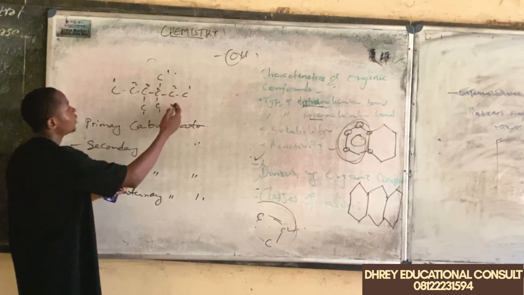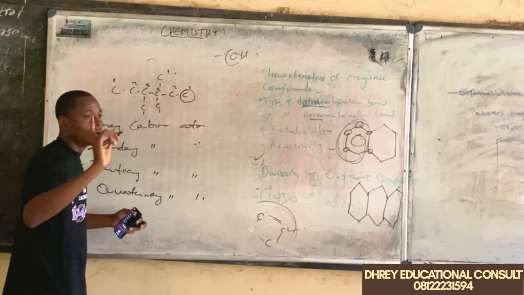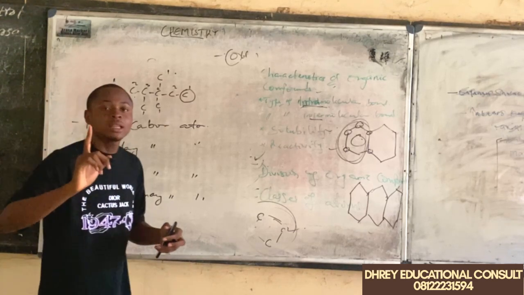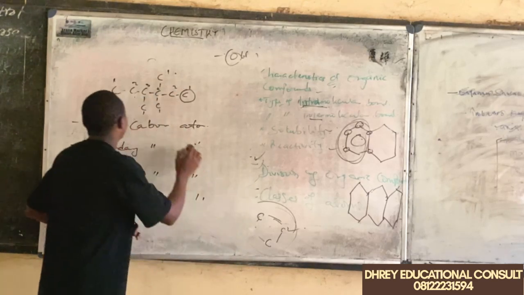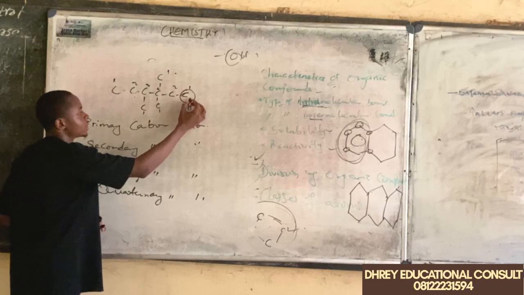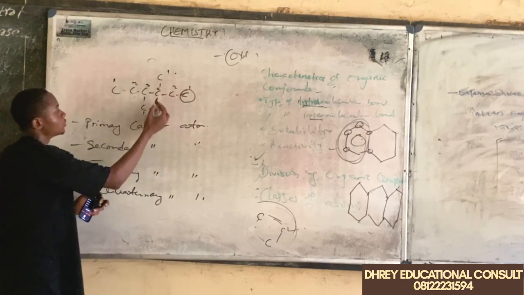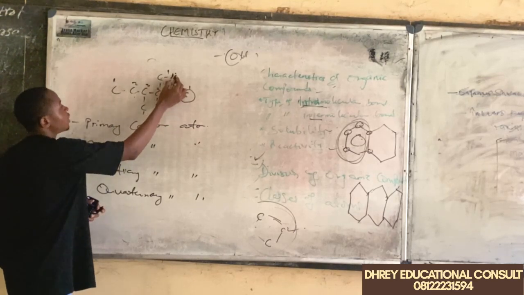In this organic compound, this is an example of a primary carbon atom. One thing you should know about primary carbon atom is that they are always attached to one other carbon atom. We have this carbon atom to be attached to only one carbon atom, and hence is what? A primary carbon atom. We have this, another carbon atom, to be attached to only this, and hence is what? This is also a primary carbon atom.